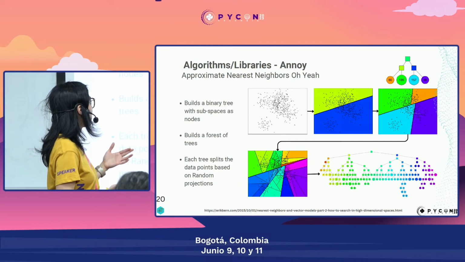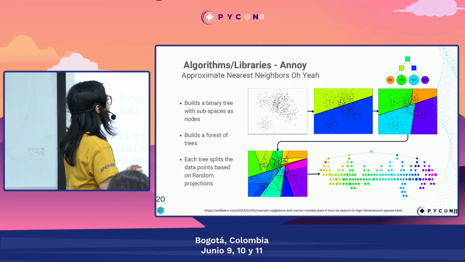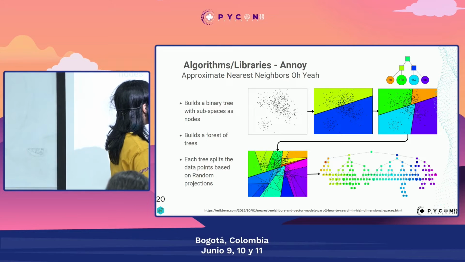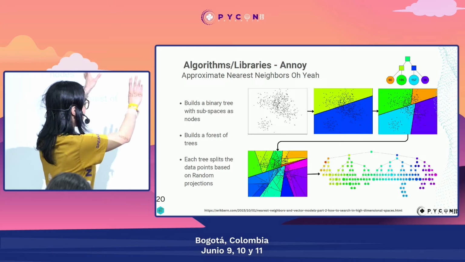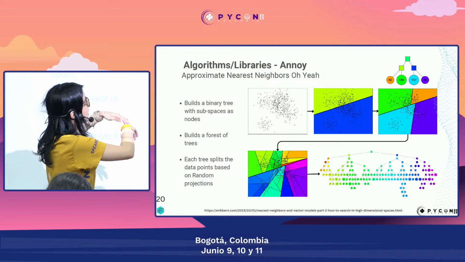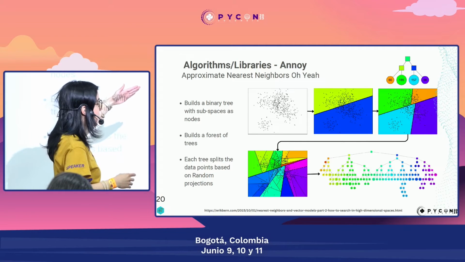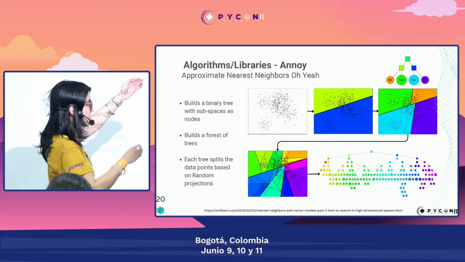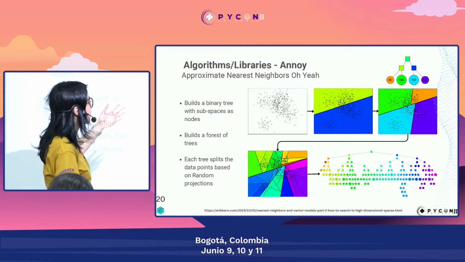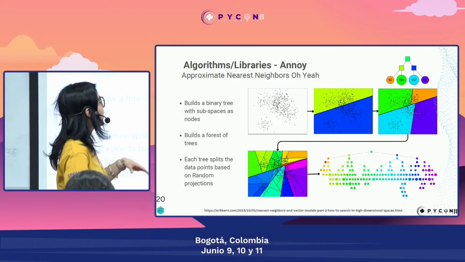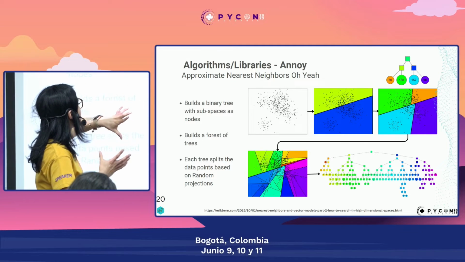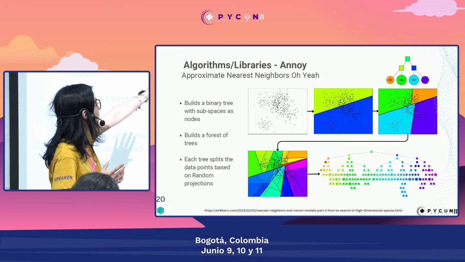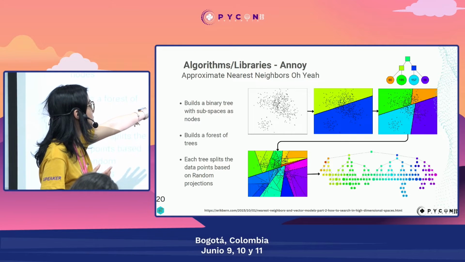So, for example, how does Annoy work? It takes the space of dots. First, we have the space of all the items or dots. Then it produces a hyperplane that splits the data set in two. As you can see on the little tree there, at the beginning we only have these two spaces, the green one and the blue one.